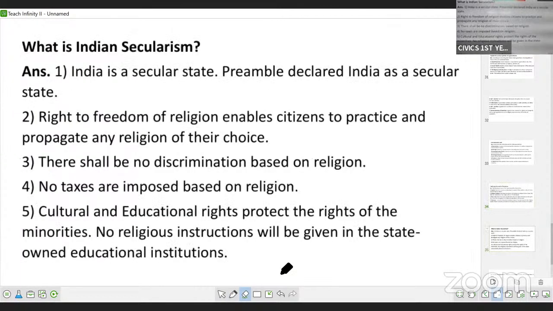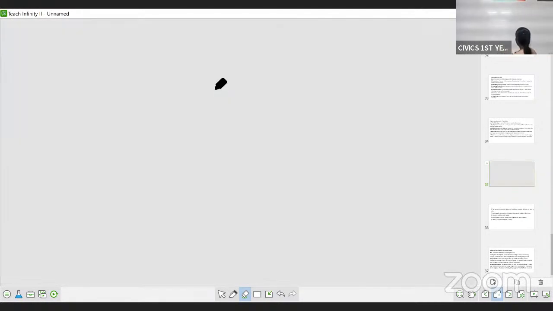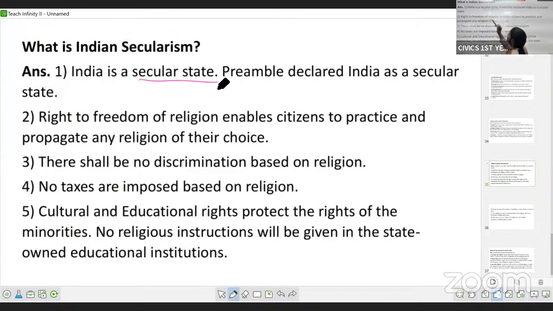Then, secularism in Indian context. You will get a question, secularism in Indian context, or you will get a question, what is Indian secularism? India is a secular state. What do you mean by secular state here? We don't have an official religion in India. All the religions are treated equally. Laws are not made on the basis of religion. Government does not interfere in the matters of religion. So, India is a secular state.